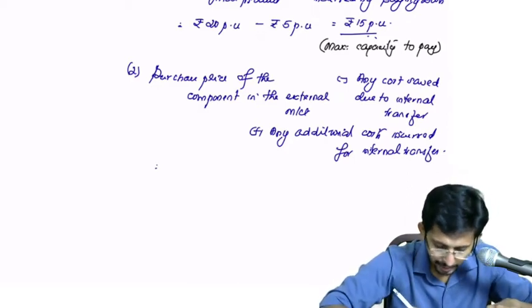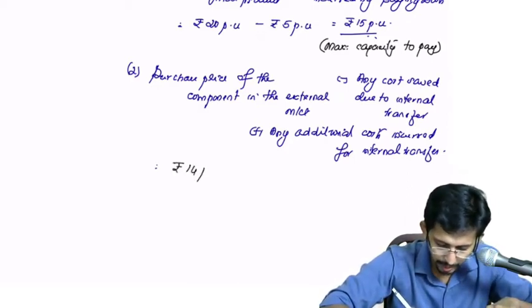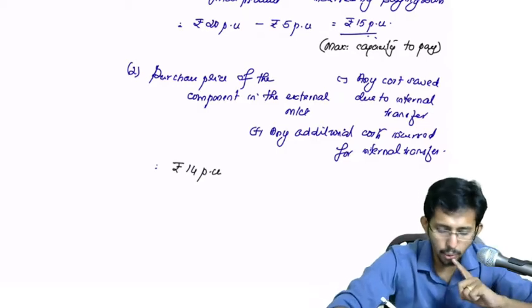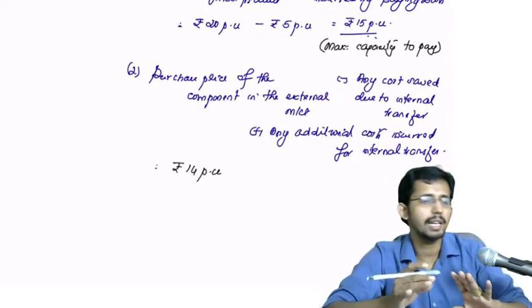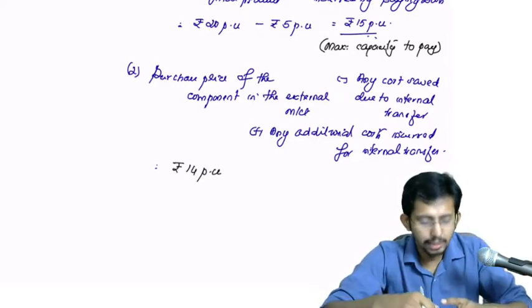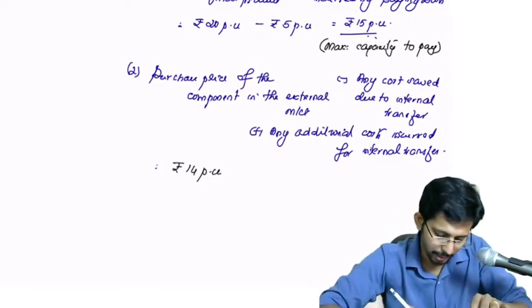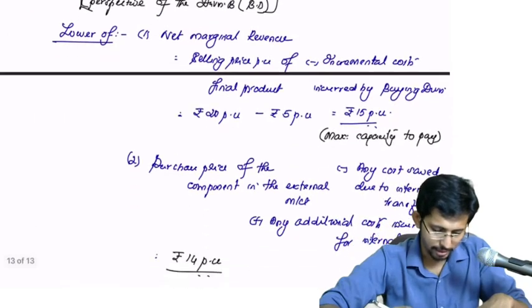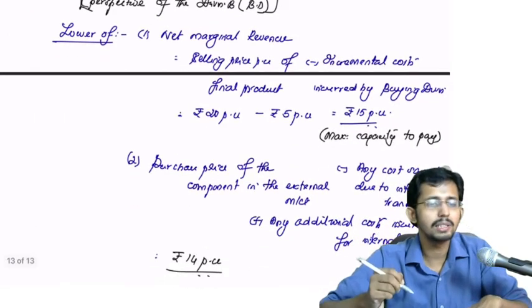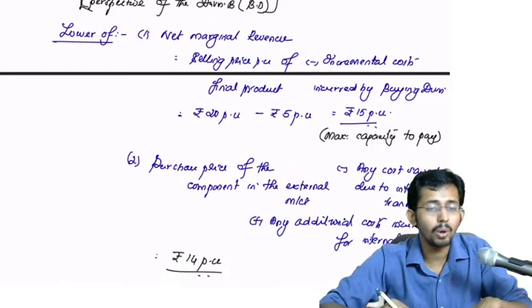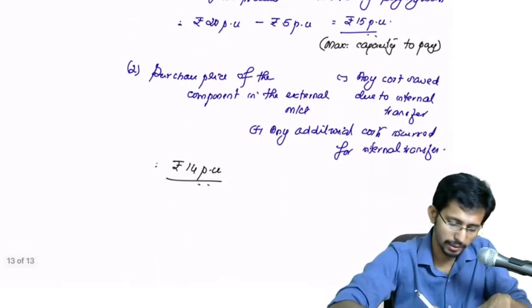In the first case it is rupees 14 per unit. Am I right? And there is no cost saved on account of internal transfer, that information is not there. There is no additional cost for the internal transfer. So it will be 14 per unit. So whichever is lower out of 15 and 14, which is lower? 14 is lower. So that will become the maximum price.